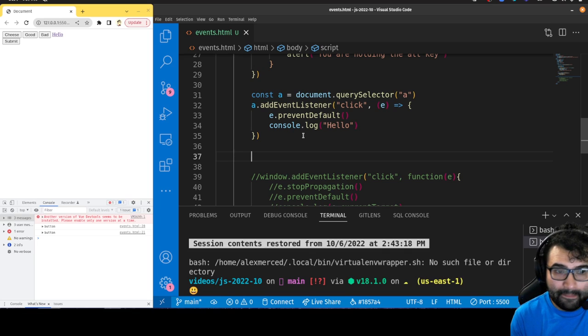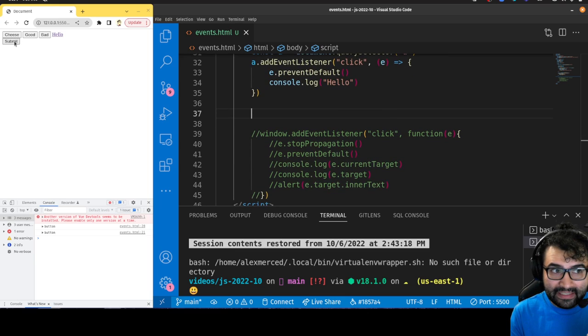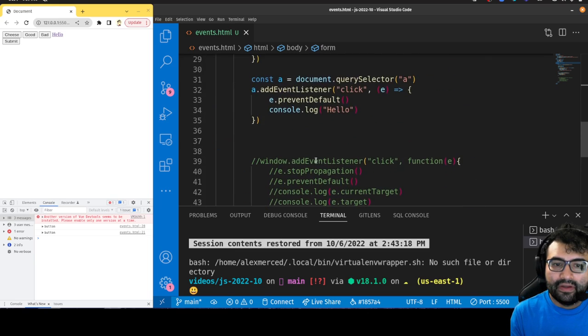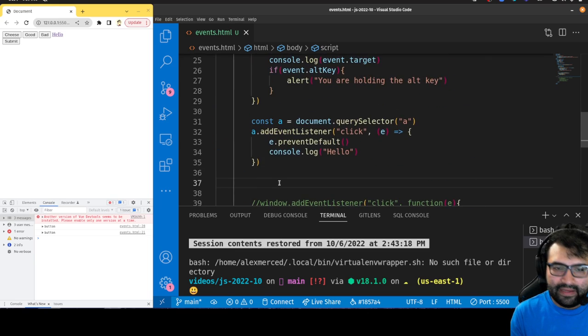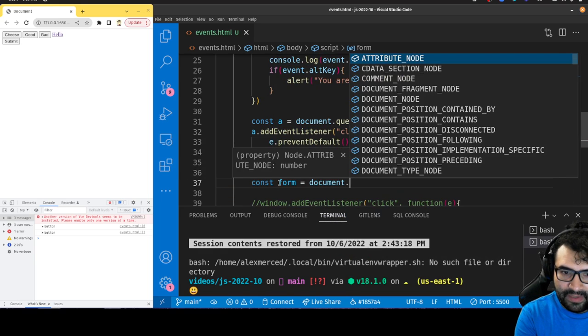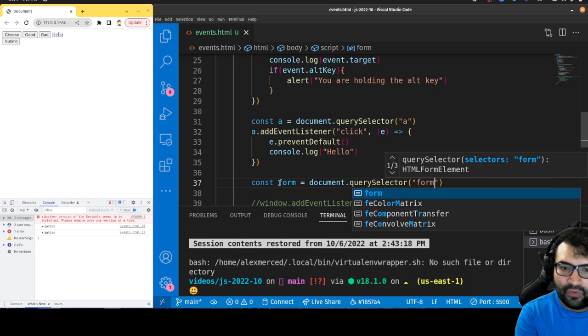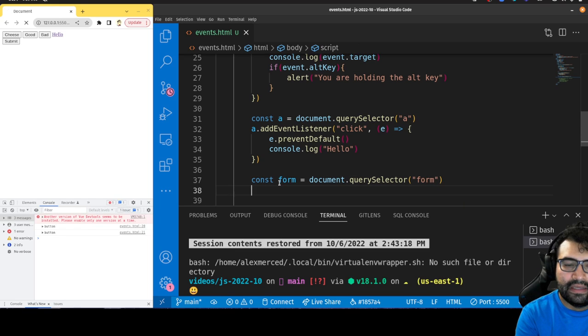So I don't need to get the input. Even though technically the submit button is the input element, the thing I need to target is the form. Okay, so keep that in mind. So I'm going to say const form. I'm going to have a variable for my form. I'm going to grab it from the DOM, document.querySelector, and then select the form. And then I'm going to say form.addEventListener.